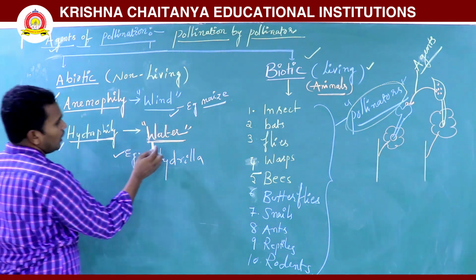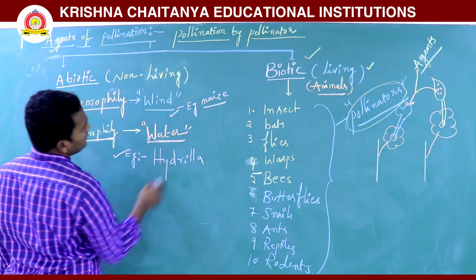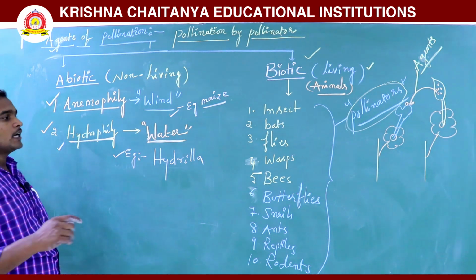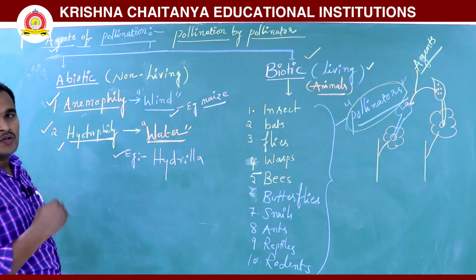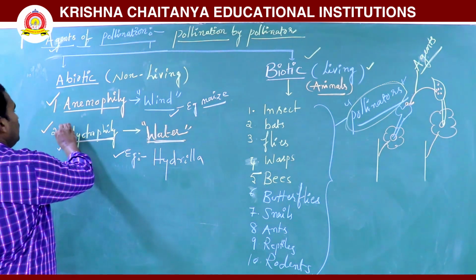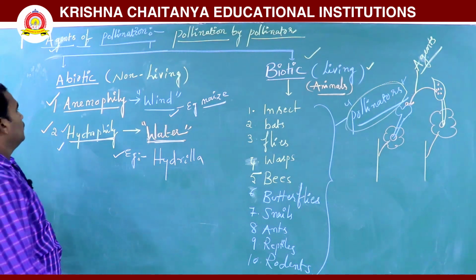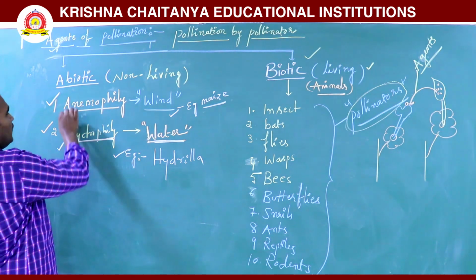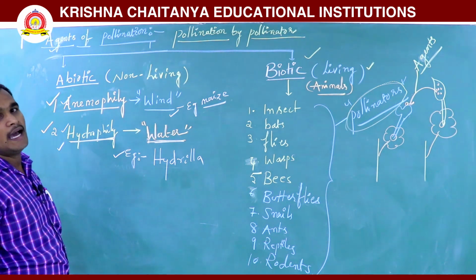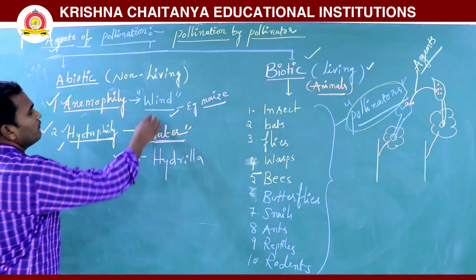Hydro means water, so water also helps pollination. The pollen grains are transferred from anther to stigma by water. That is why it is called hydrophily. Anemophily, on the other hand, is when pollen grains are transferred from anther to stigma by wind.